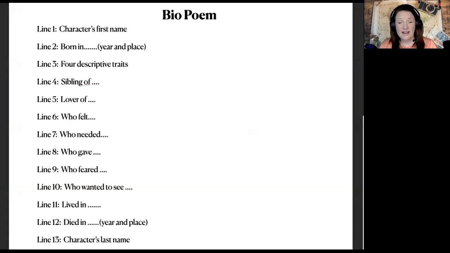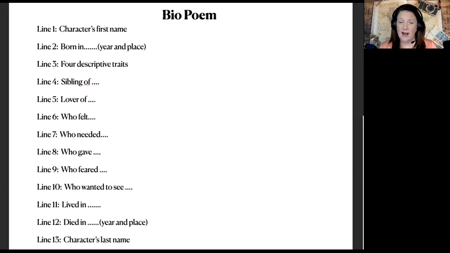This is the template that you will use for your bio poem. If you were to ever use this type of poem for other projects that you have for school, or whatever you might find that you need to do a nice little creative writing project on, you can choose the number of lines. You may want to add more lines. You may want to take away some of the lines. I added more lines from the original poem template.